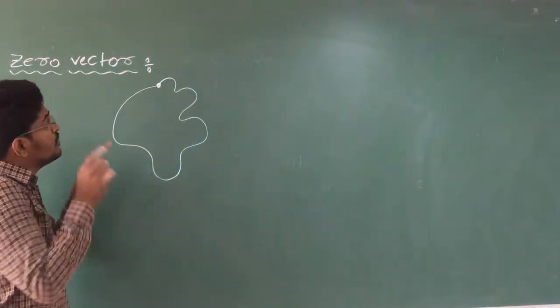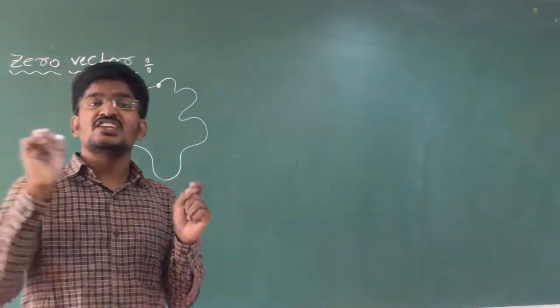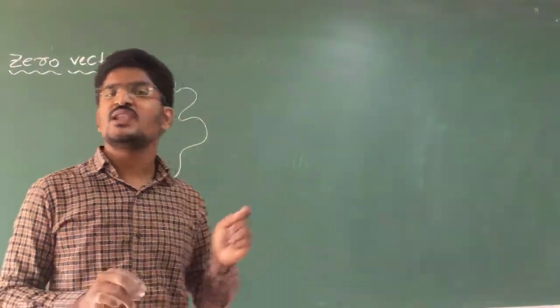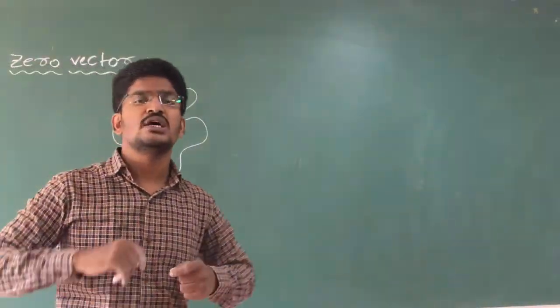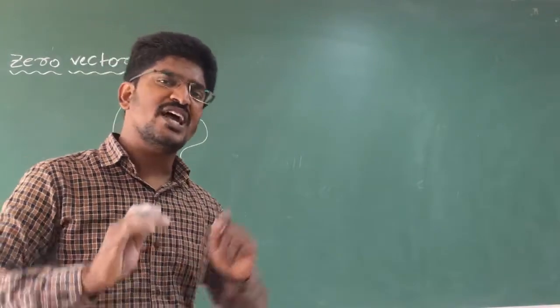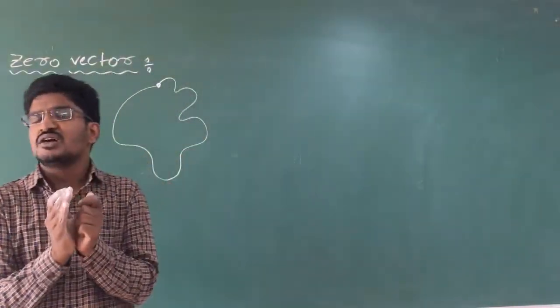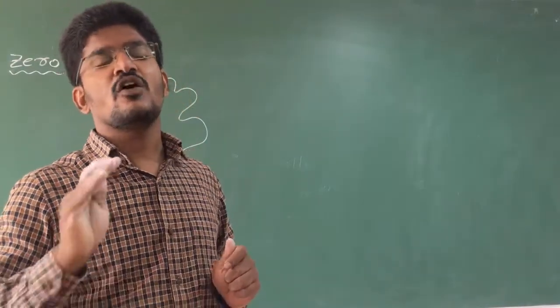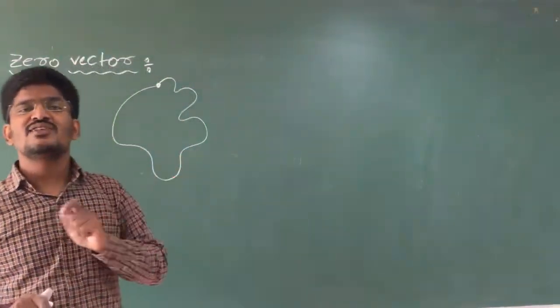That means my final point and the initial point coincide. If the final point and the initial point coincide in the path of the vector, then it is called a zero vector, or it is also called a null vector.